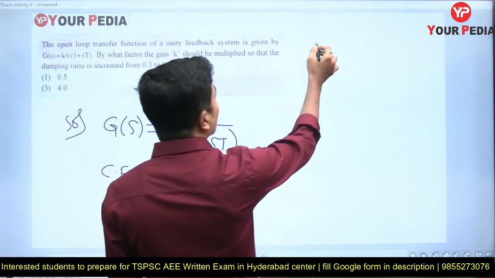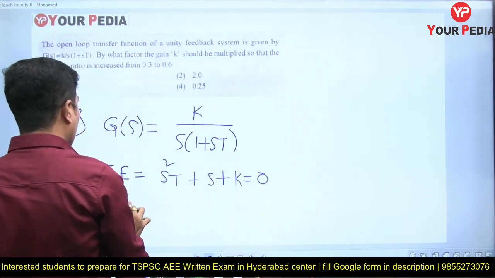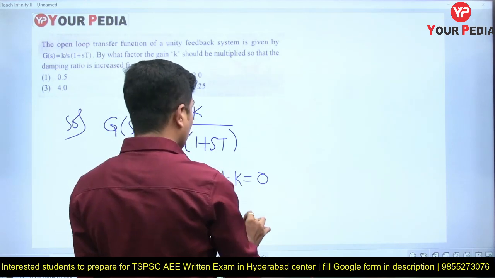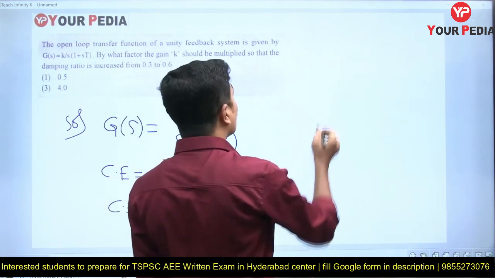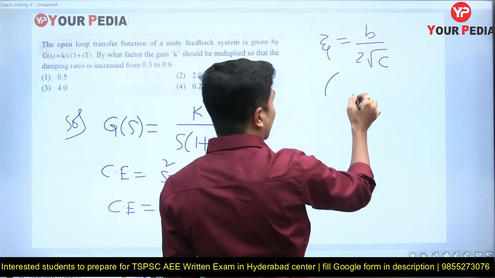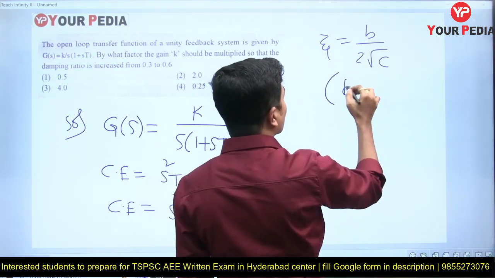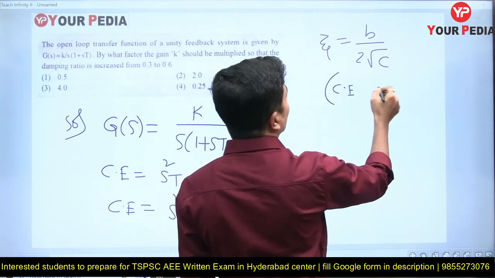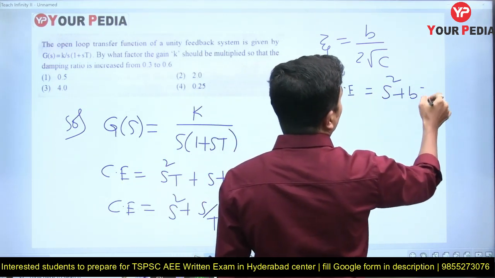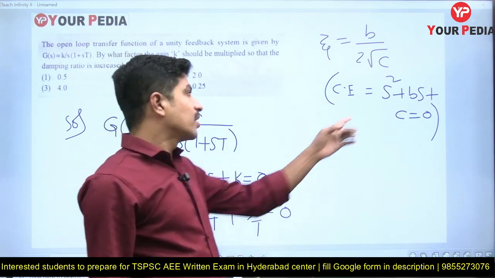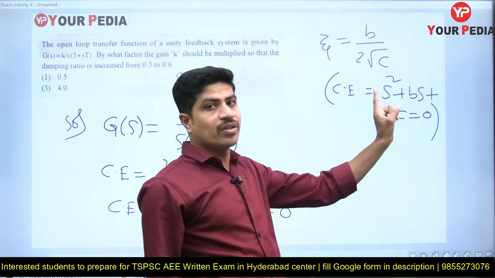Now what is the damping ratio? I'll apply a shortcut for the damping ratio formula also. That is zeta is equal to b by 2 root c. Remember that zeta is equal to b by 2 root c if the characteristic equation is in the form of s square plus bs plus c is equal to 0. See, this s square must be free from any other coefficients apart from 1.